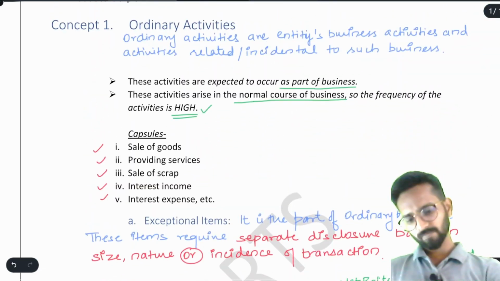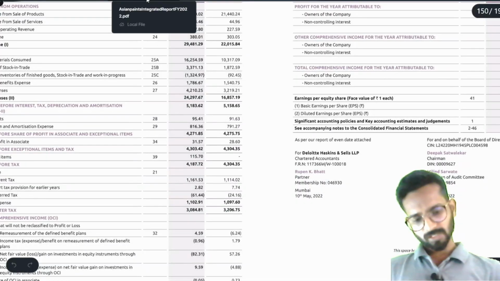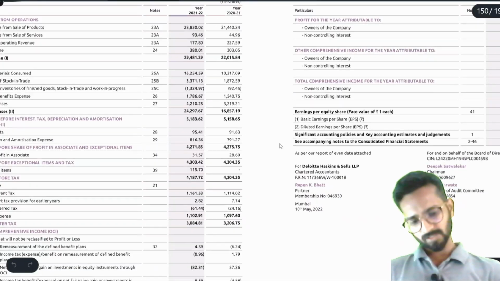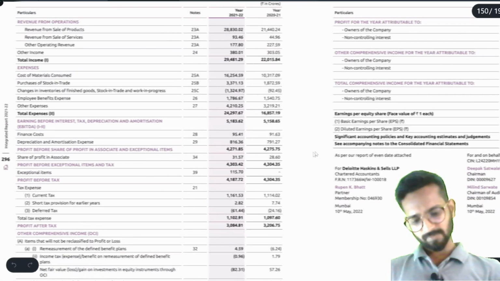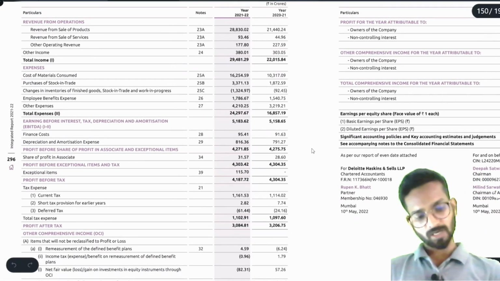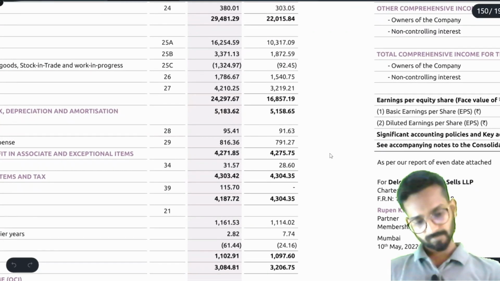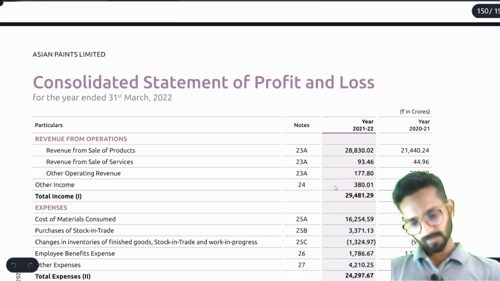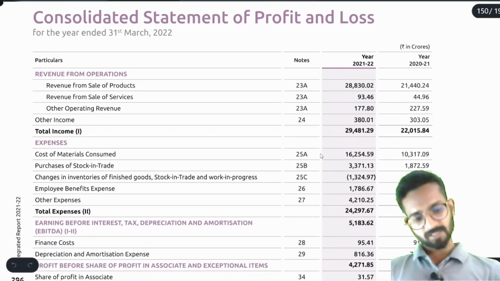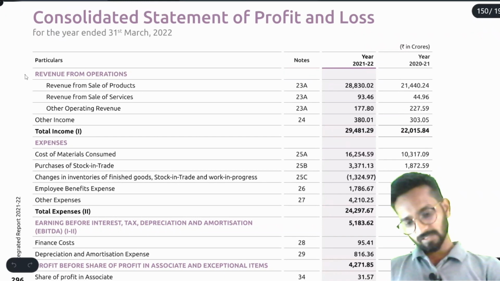We can check in Asian Paints. I will show you the annual report for Asian Paints. See, whenever I am saying there is a separate disclosure, see how they are showing it. This is the statement of profit and loss. Revenue from operations, revenue from products, services, total income.